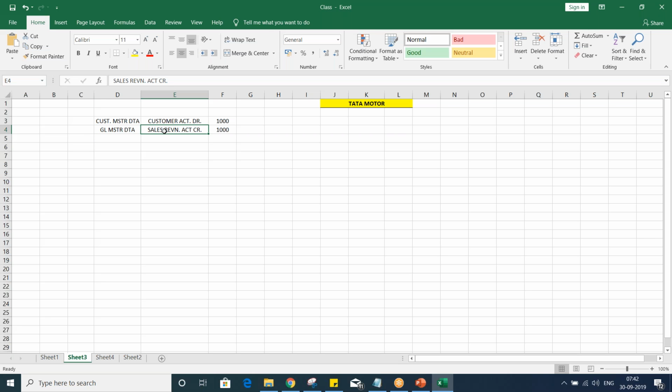If you talk about GL master data, we will easily be able to create it, because whatever basic configurations are required for GL are already done. Now we simply have to create a GL account by using FS00, which is a very famous transaction code. It will take hardly a few seconds, 30 seconds, 40 seconds, or maybe 1 minute.